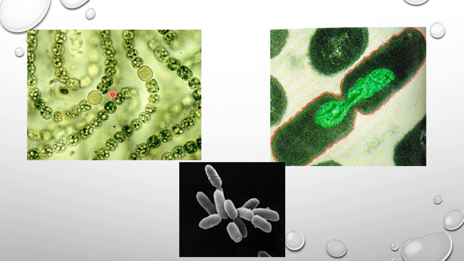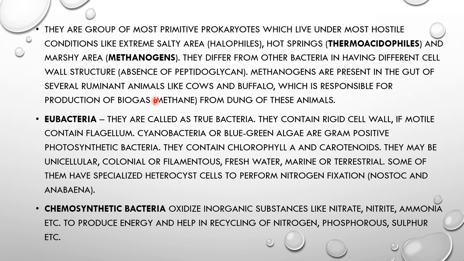Okay, you can see here, this is the photosynthetic autotroph, because the blue-green algae, or the Nostoc, appear in green color. Because of the chlorophyll pigment, they show the green color like the plants, so that's why they are able to perform photosynthesis. Carotenoid is also present, so such type of bacteria are called the photosynthetic autotrophs.